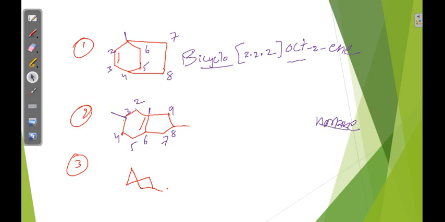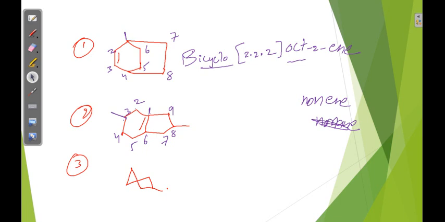Okay, how will you write this one? Non-ene. Here we cannot write 1-ene, because the double bond is between 1 and 6. We can write 1-ene if it is between 1 and 2, but in between 1 and 6 we cannot give that.